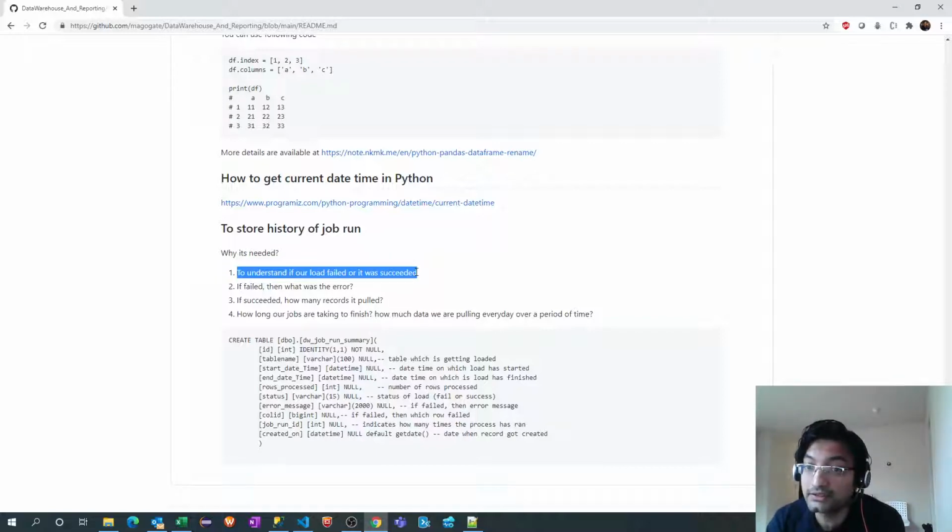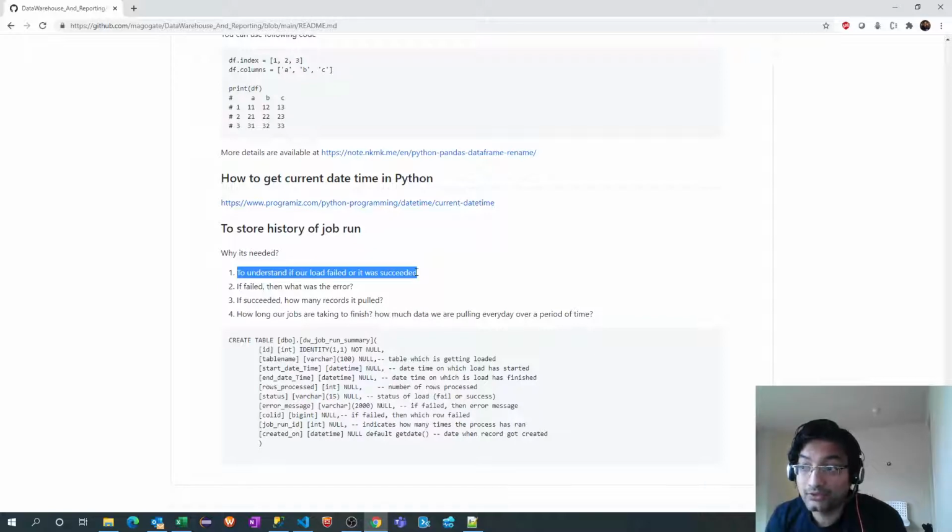So the first thing is to understand our load, whether it succeeded or failed. The second thing is, if our load failed, why it failed. We need to know the error message. If it succeeded, then how many records it pulled from the source.